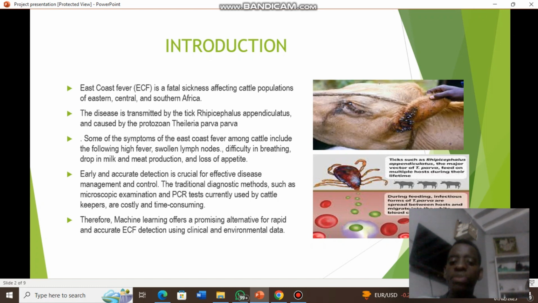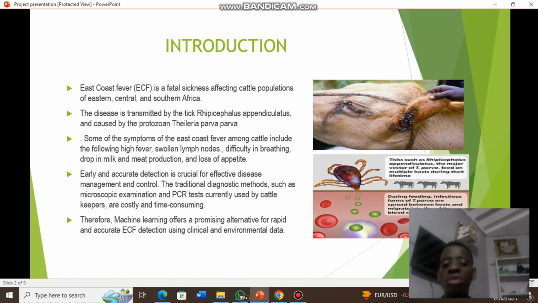Some of the symptoms of this disease in cattle include swollen lymph nodes, difficulty in breathing, drop in milk and meat production, loss of appetite, and also the temperature of the cow may increase. So you can see it causes potential losses in the production of the farm, and also a potential loss of cattle because it is dangerous and may increase the mortality rate.